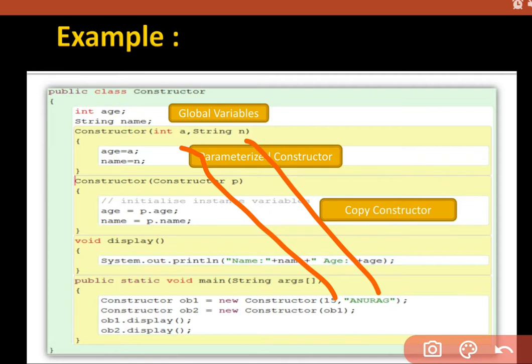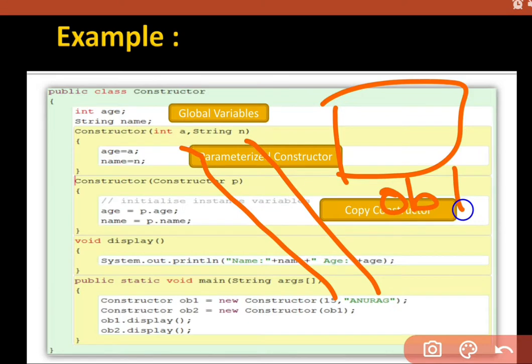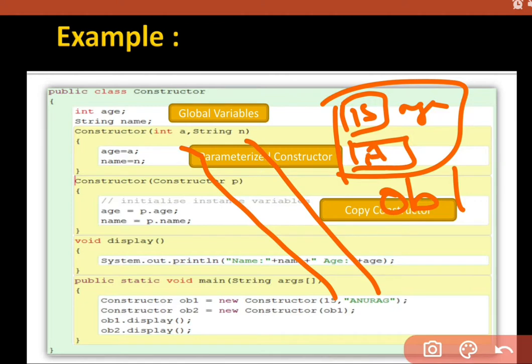Means object ob1 is going to receive two values. One is 15, inside the variable age, and Anurag is going to be received by the variable name.